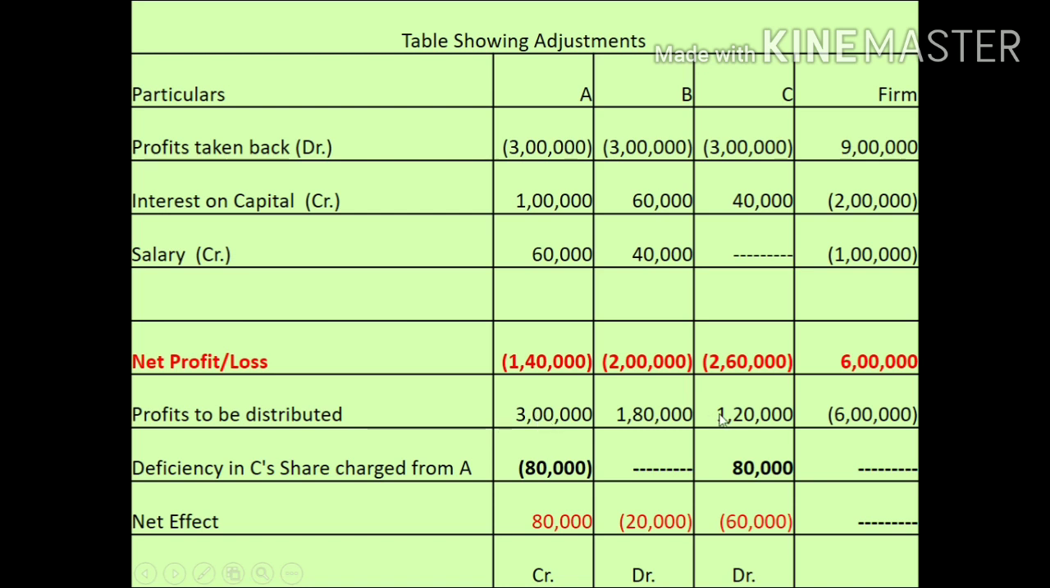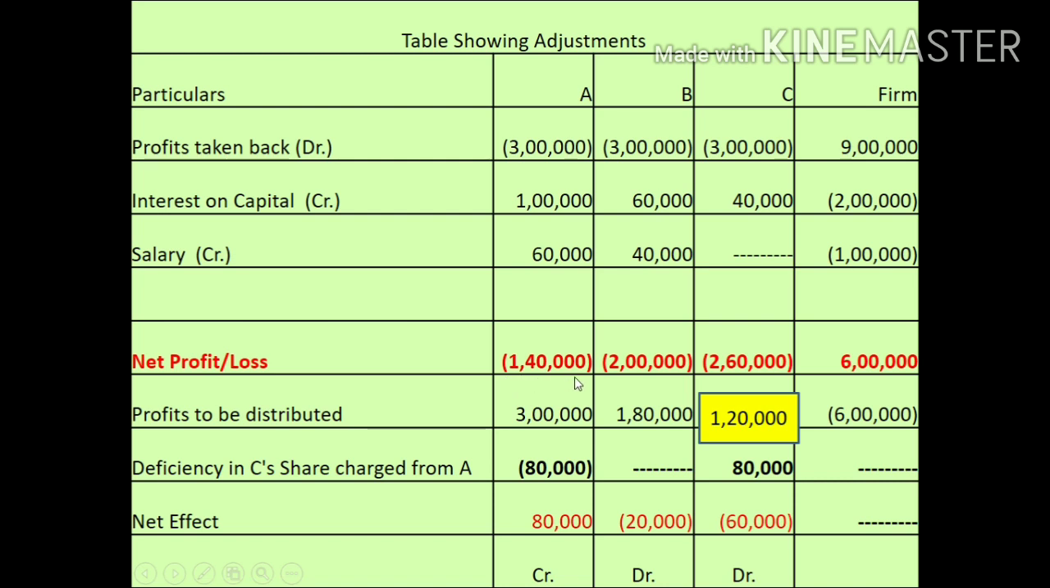Now at this stage you will find out what is the deficiency in C's share. C has been given a guarantee of 2 lakh, but here only 1,20,000 is being given to C on account of final share of profit. So the deficiency in his account will be 80,000, which will be added to C's share and deducted from A's share. Then your final results will be like this.